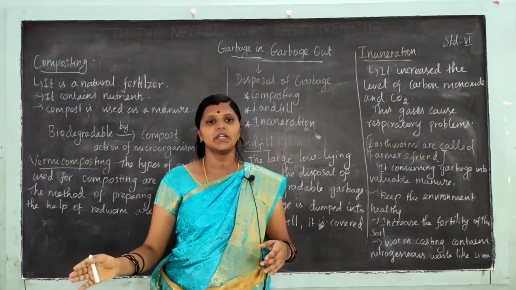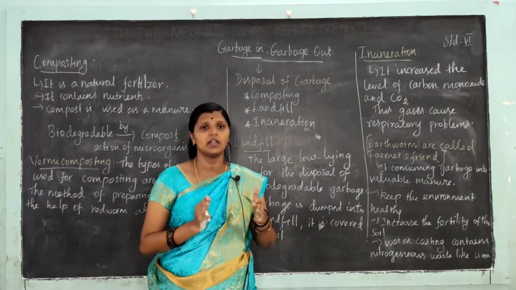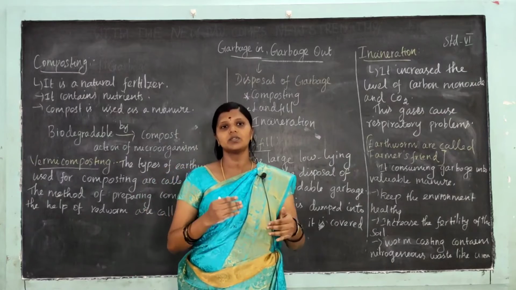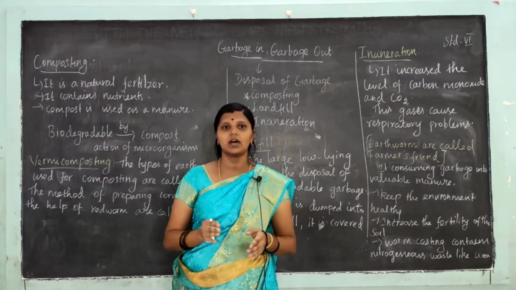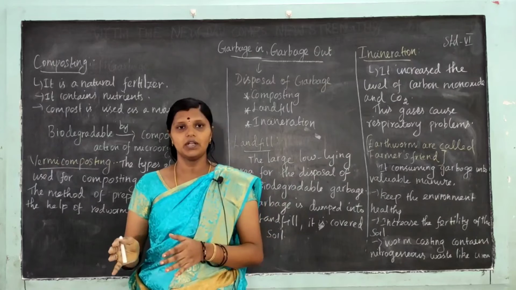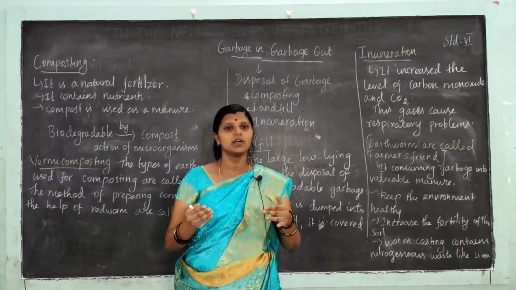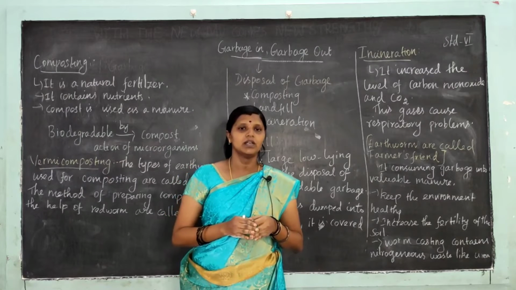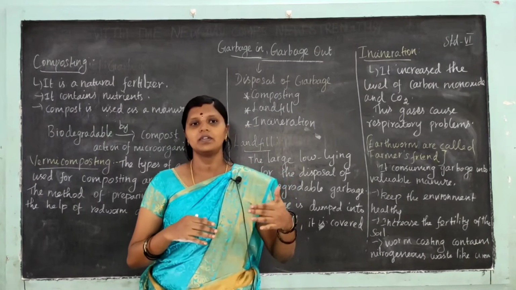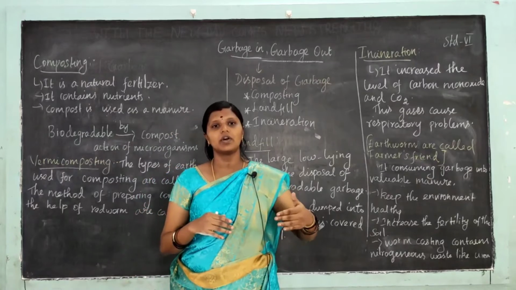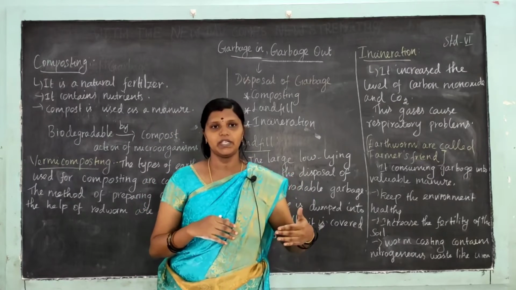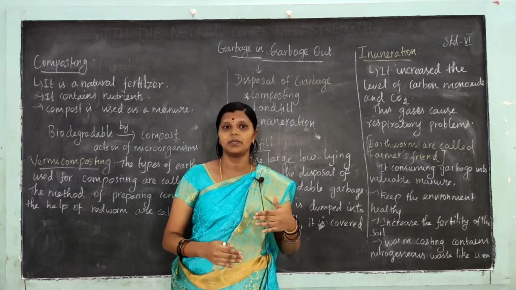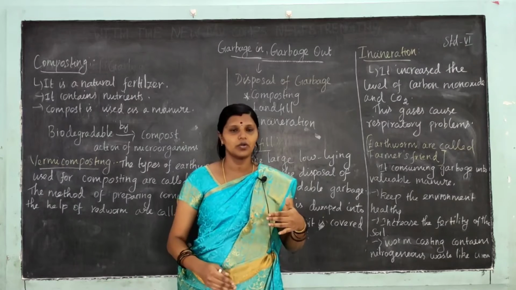And what is non-biodegradable waste? Waste that cannot be broken down or decomposed by microorganisms is called non-biodegradable. Examples of non-biodegradable waste are plastic, glass, metal. And also we have learned segregation of garbage, how to segregate the garbage, and how to reduce the generation of garbage. What are the 3 R's we should follow?